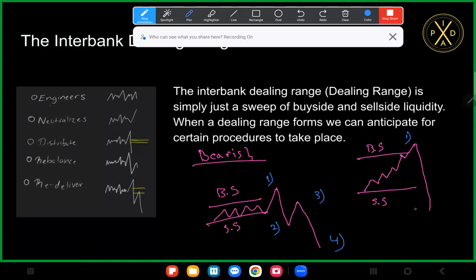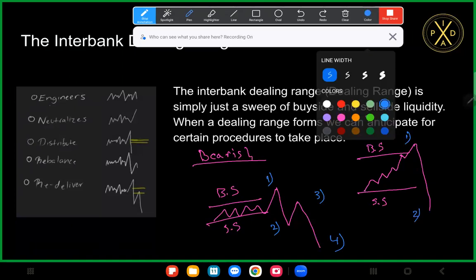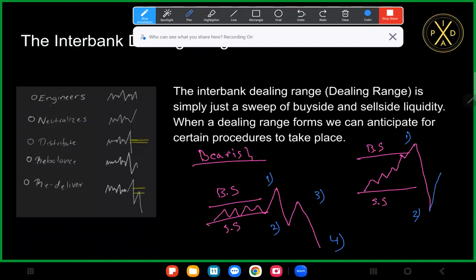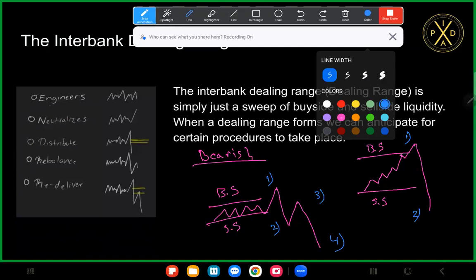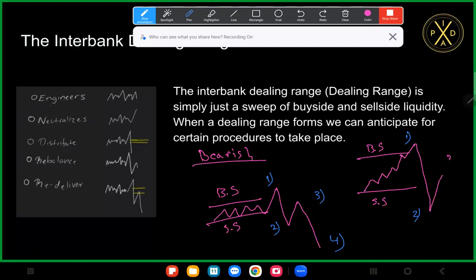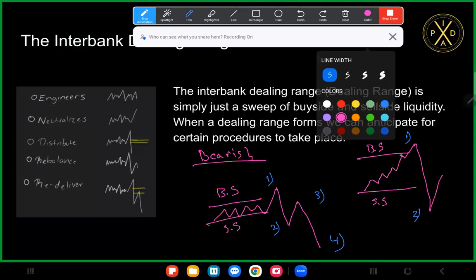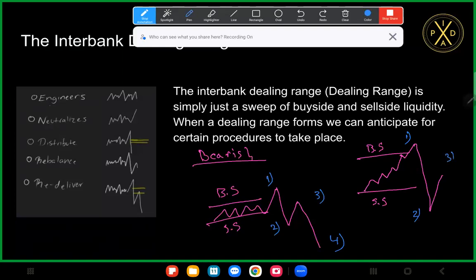So 1, and then now we have 2. Then we expect price to come back inside the range and form phase 3, which is our rebalancing phase. And from there, we anticipate price to want to redeliver back to the downside. All right, so this is our operating procedure for a bearish dealing range.